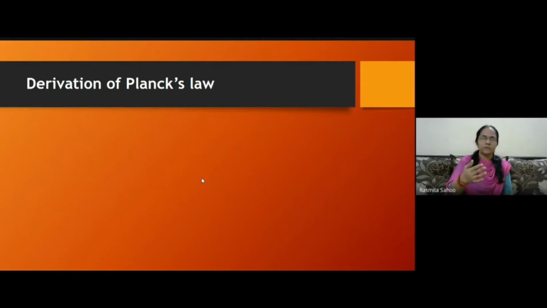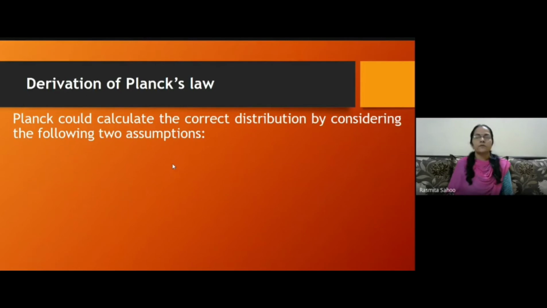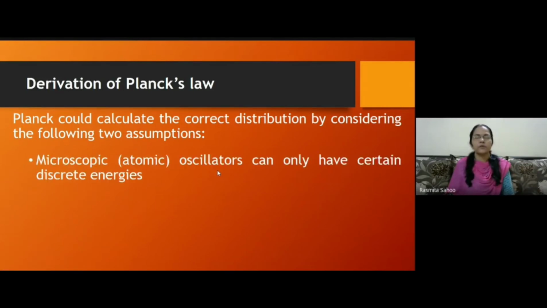The similar principle applies when we calculate the average energy density. So we have to first consider those things. And the assumptions, as we discussed in the previous class, are two. What Planck considered is that oscillators have energies which are integral multiples of a fixed amount of energy; they are discrete in value.